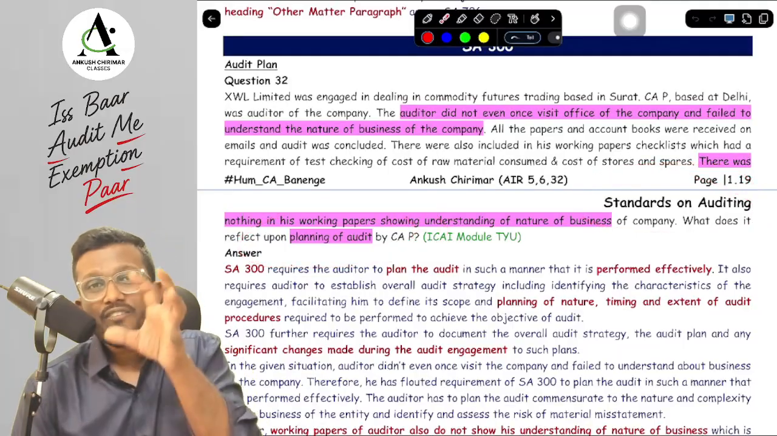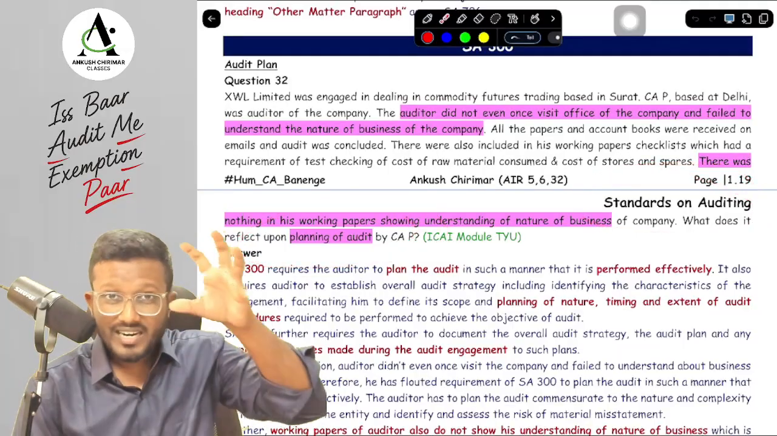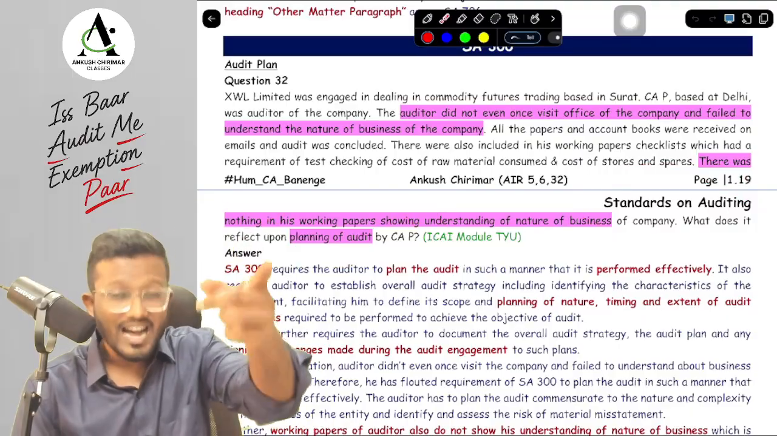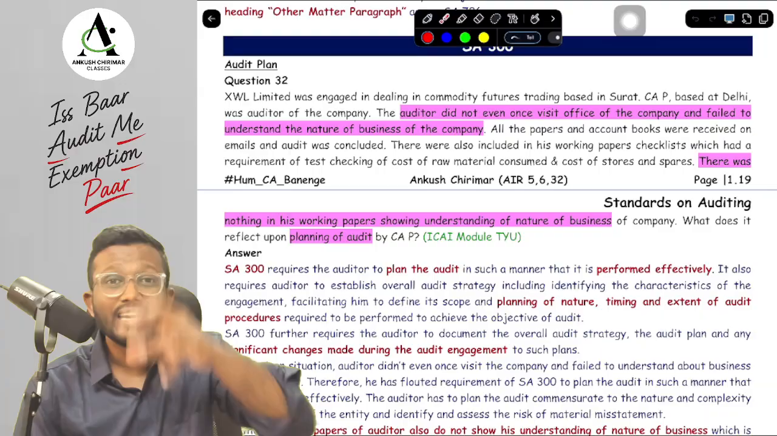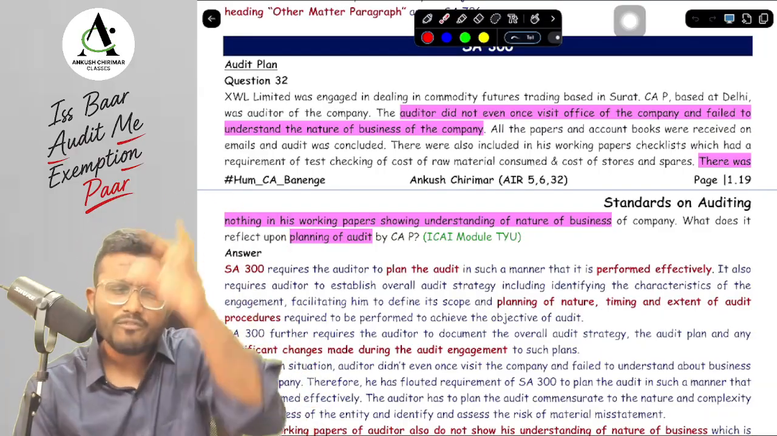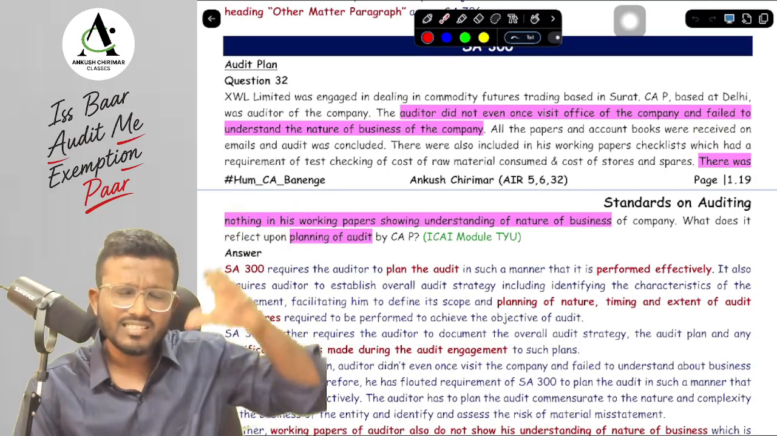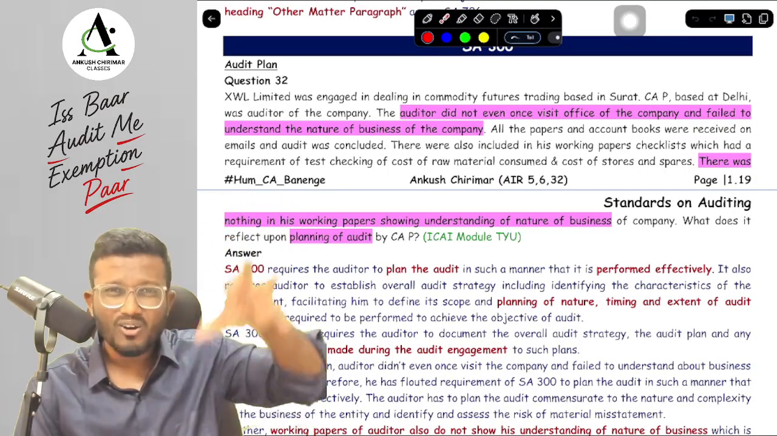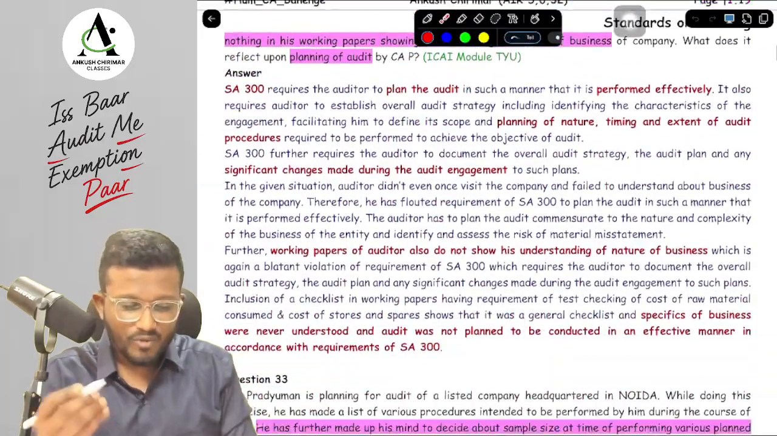In the planning of audit, while planning, did we discuss that we have to obtain understanding of the entity? Yes sir, we discussed that. So here he has violated SA 300, but ICAI will not write the direct answer. ICAI will pick up each and every point that we have discussed and correlate with all the points, and then ICAI will write the answer. What has ICAI written, sir?